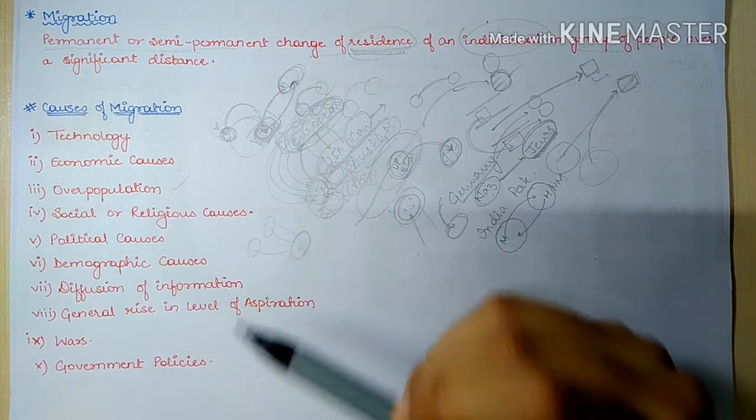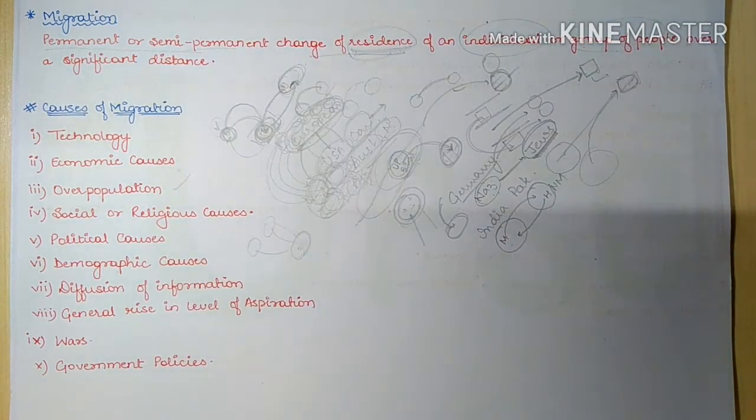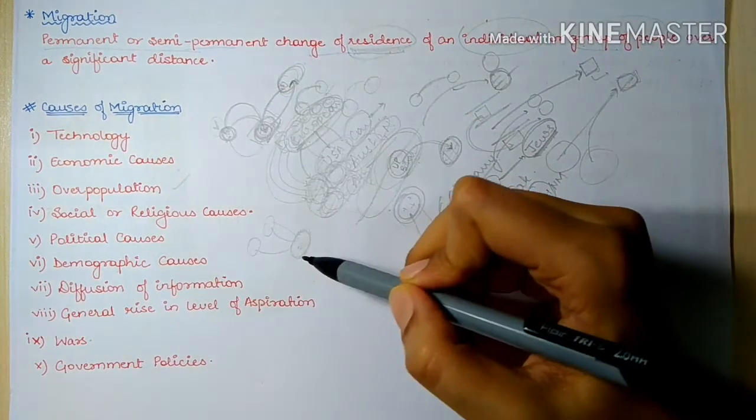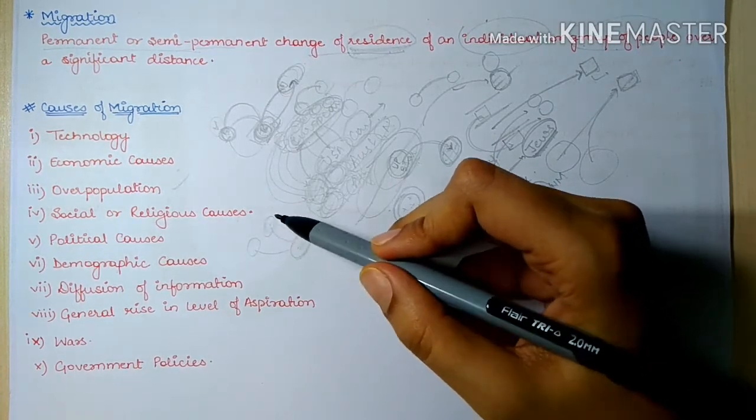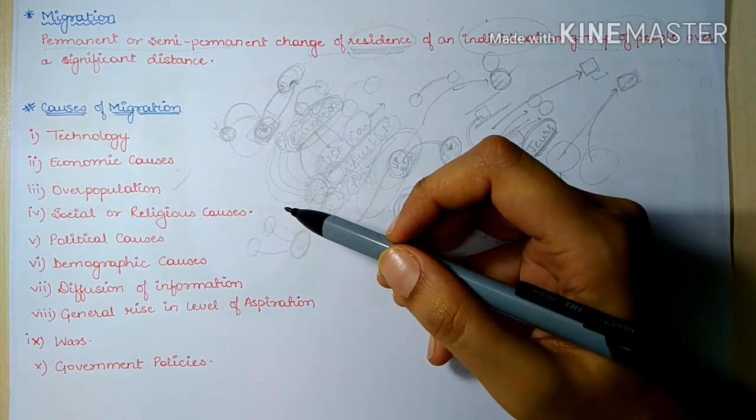These are the demographic causes. For example, European countries moved towards other countries for the sake of resources. And we have various people from Bihar, UP, Odisha, West Bengal, who move towards other areas because their native areas are overpopulated.